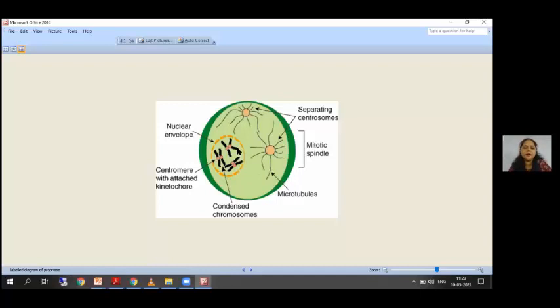Each chromosome is made up of what? Genes. Again, it is made up of DNA, a small segment of DNA. What are those small segments of DNA called when they are joined together? Genes. A gene is a specific set of DNA. A chromosome is made up of something. Ma'am, basically the DNA is coiled around histone proteins, and then we have the centromere attached. Okay, great. Centromere, we'll come to that a little later.